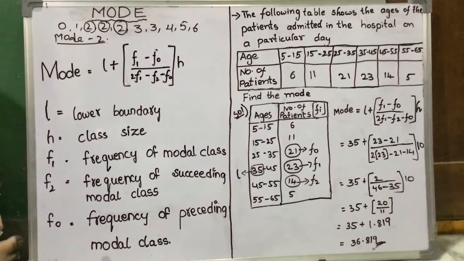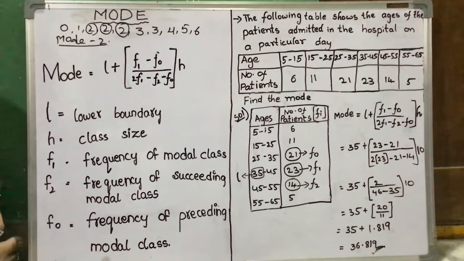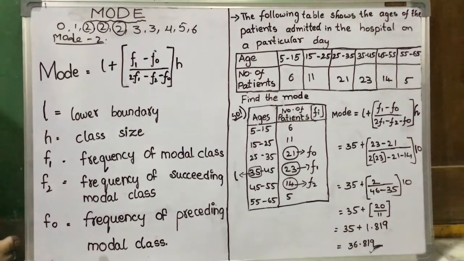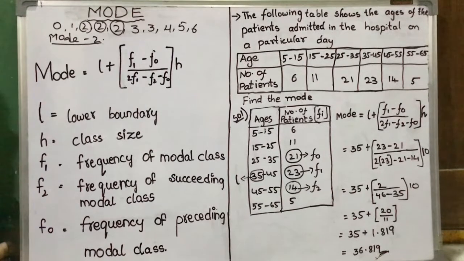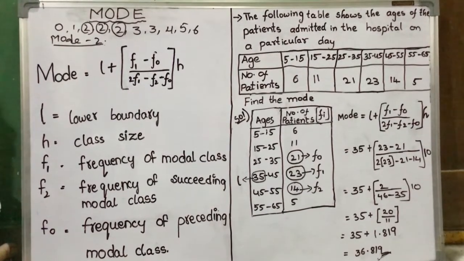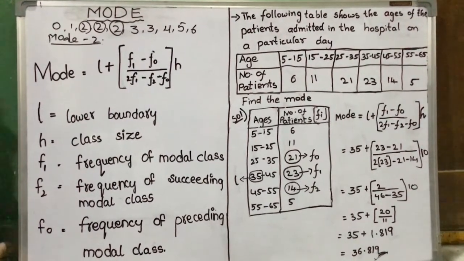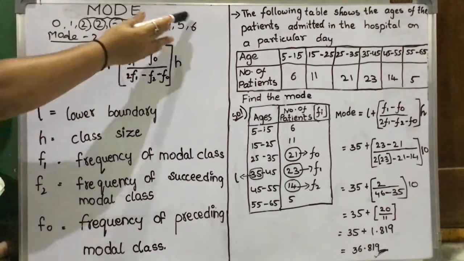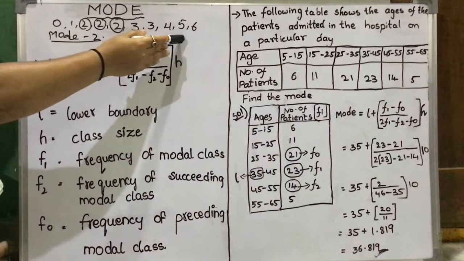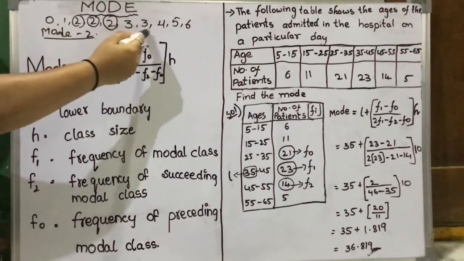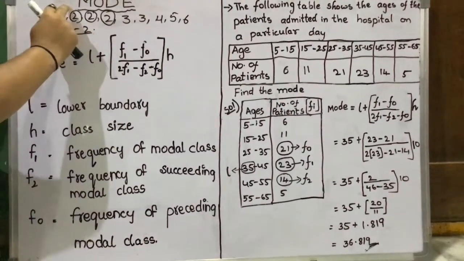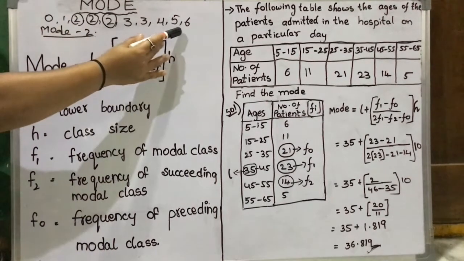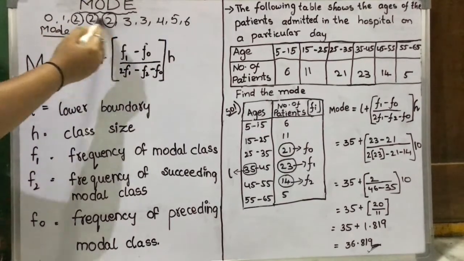What is mode, children? Mode is nothing but the most frequently occurring data. Now we have to calculate mode for grouped data and ungrouped data. What is ungrouped data, children? Normal numbers given like this are called ungrouped data. So in this ungrouped data, we look for the most frequently occurring value.